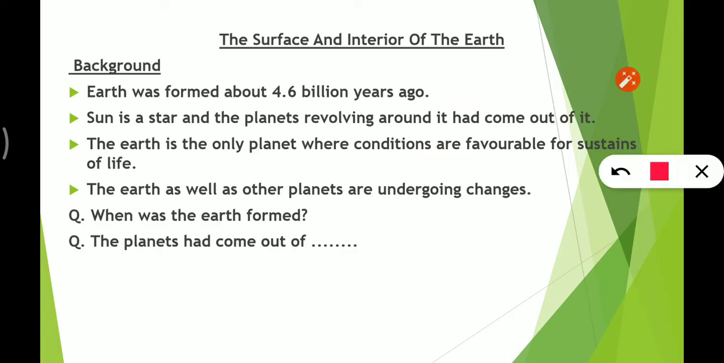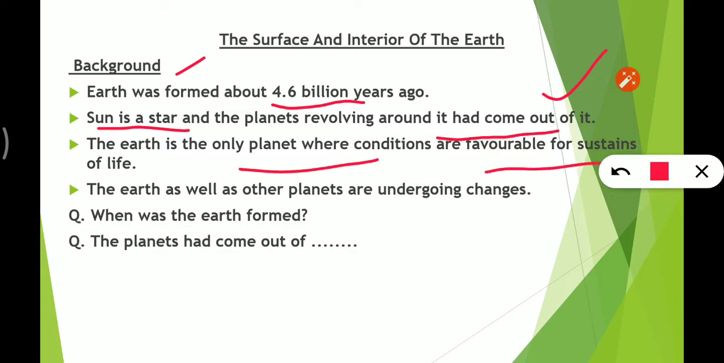First of all, we need to know about the background. The earth was formed 4.6 billion years ago, and the sun is a star, and all the planets were its part in the past, and they had come out of it. The earth is the only planet on which the conditions are favorable for sustenance of life, and the earth as well as other planets are undergoing changes.